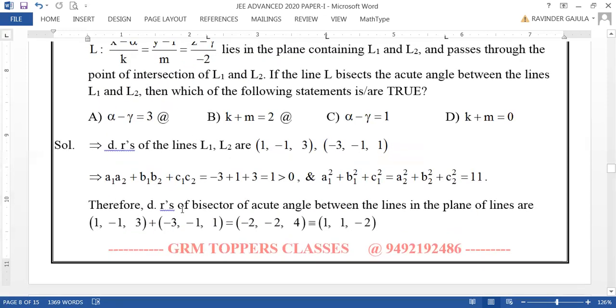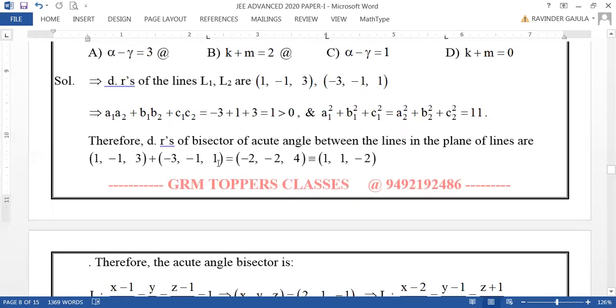In that case, the DRs of bisector of acute angle between the lines can be taken as, with the same signs, A1 B1 C1 plus A2 B2 C2. Actually, taking these as the adjacent sides of a parallelogram, addition of these two vectors will result in the direction of diagonal through that vertex.